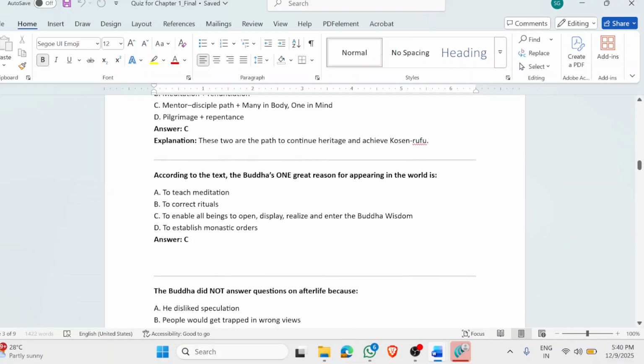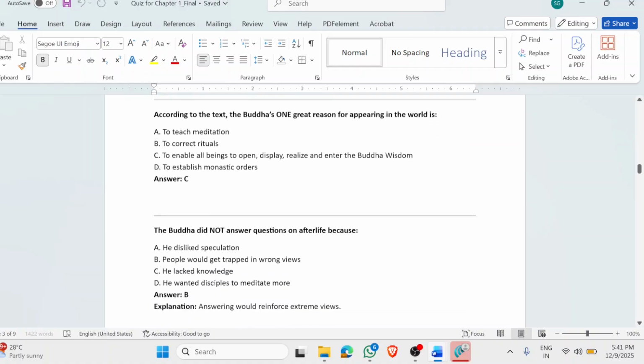According to the text, the Buddha's one great reason for appearing in this world is, on the first page itself, it talks about the reason Buddha appears in this world is so that he can open up the way, display, realize and enter the Buddha wisdom. So open up the way, the Kosen Rufu Bodhisattva way. That is the reason Buddha appears in this world.